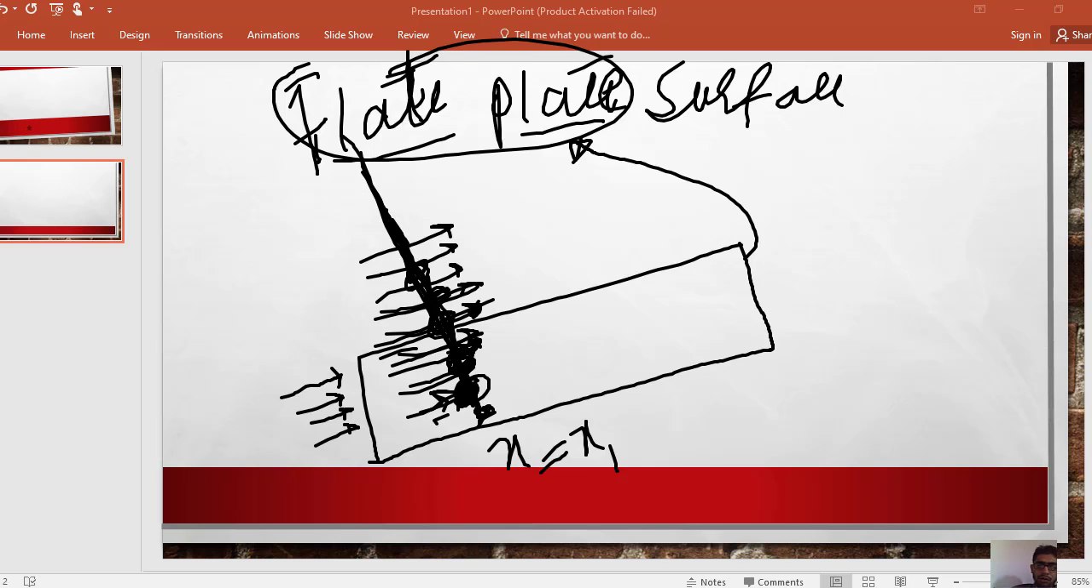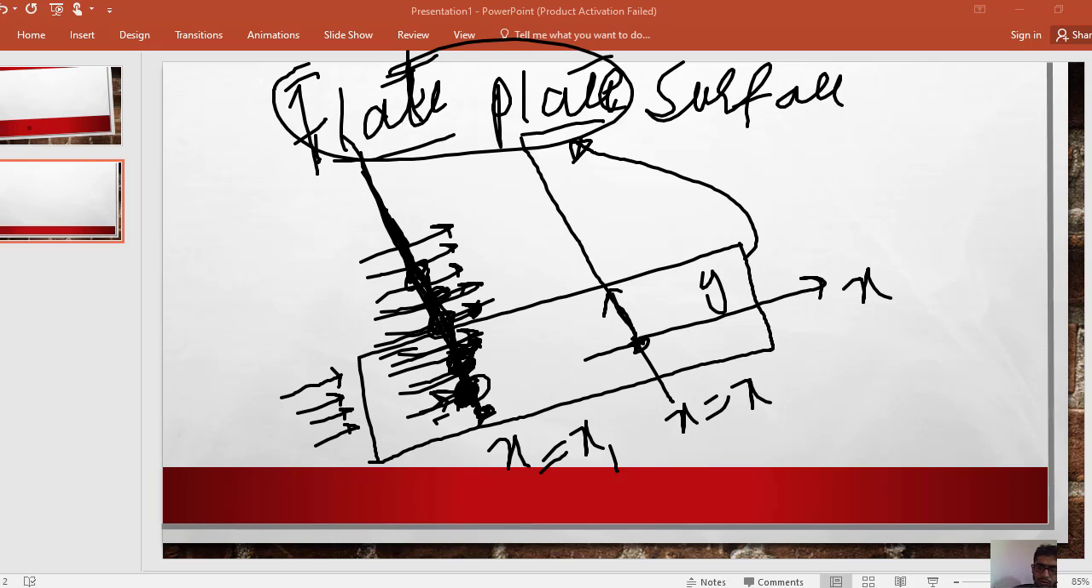Similarly, take another imaginary line perpendicular to the x-axis. This is the x-axis, and this is the y-axis. So take an imaginary line along the y-axis, suppose at x equal to x2. At this position the velocity is 0. At this position the velocity will increase, and then further increase. Above it, up to this point, the boundary effect is built.